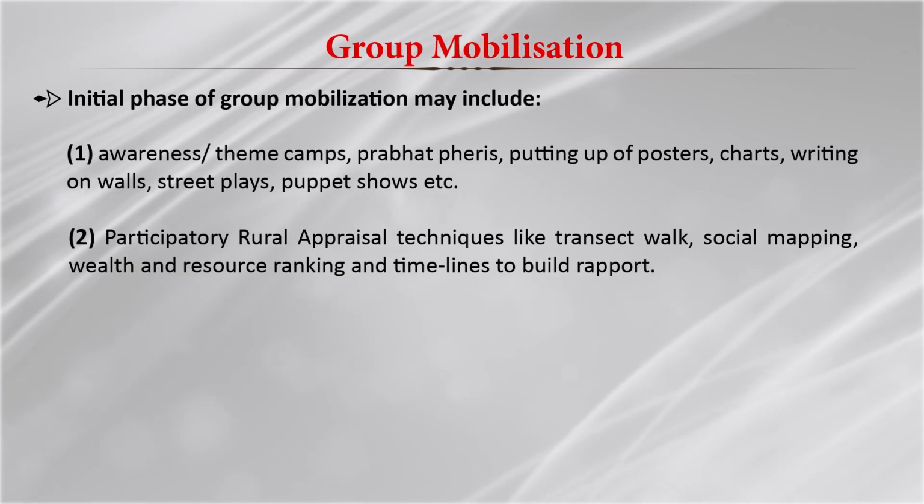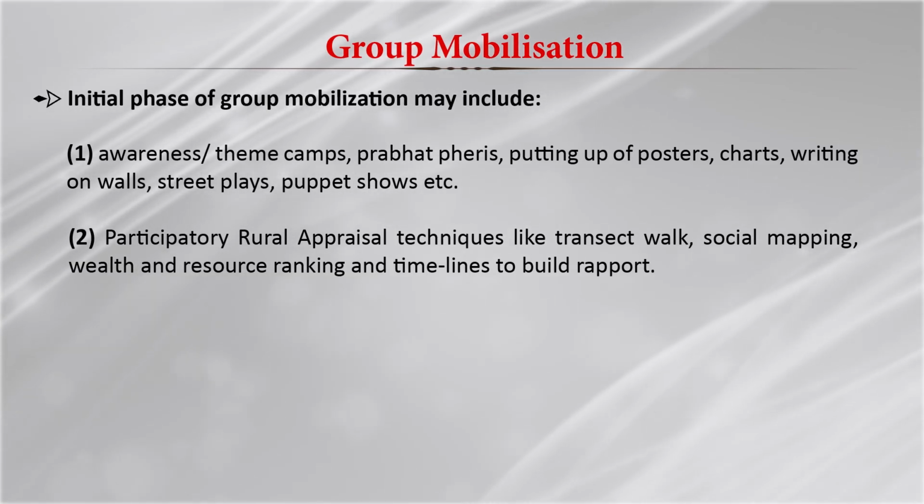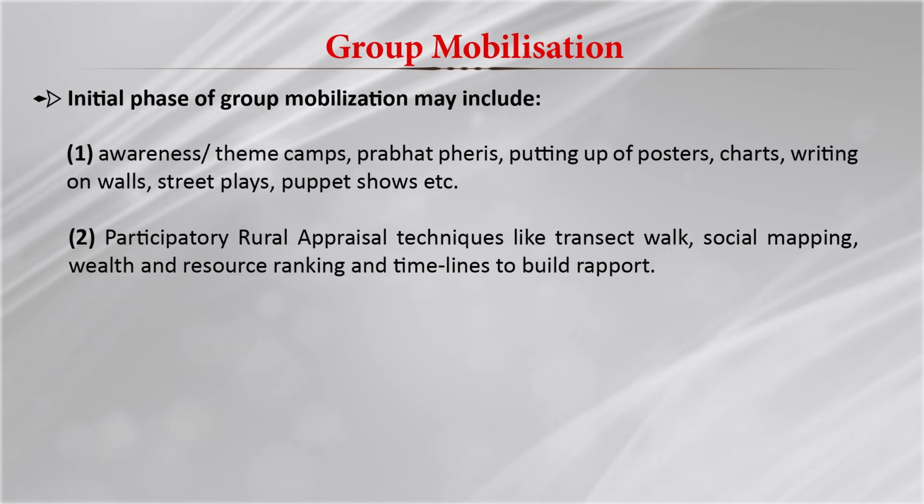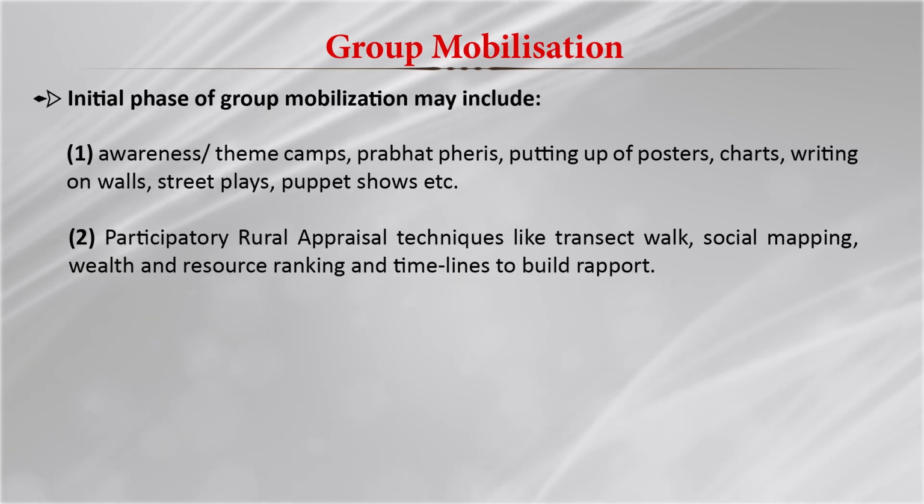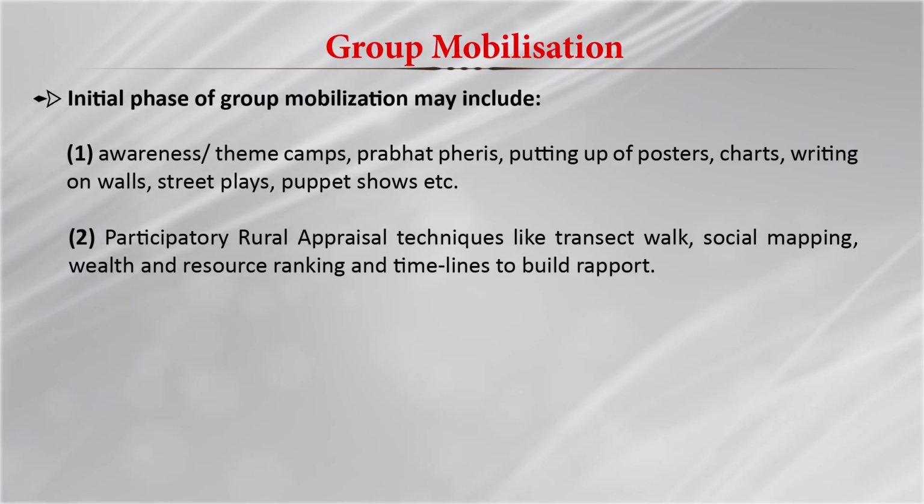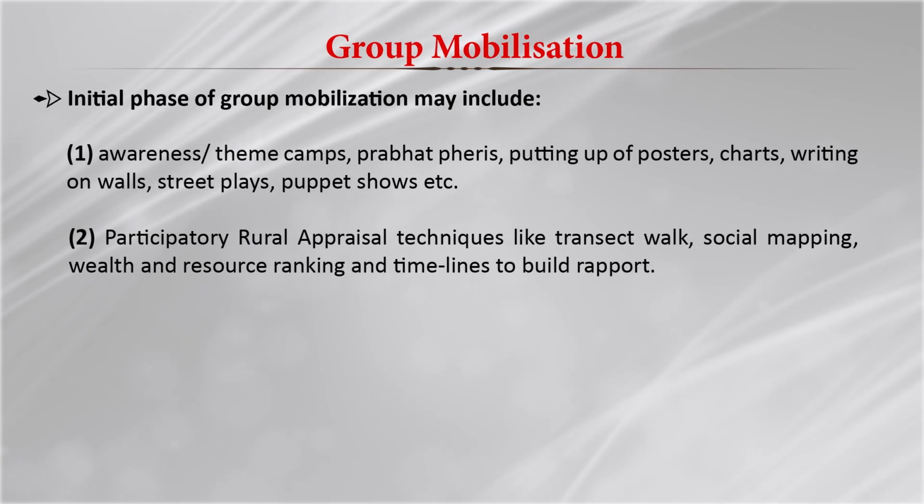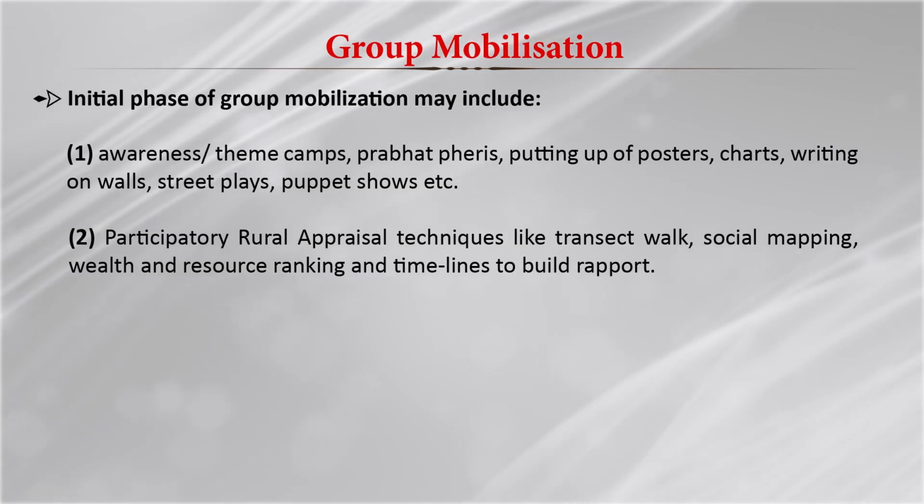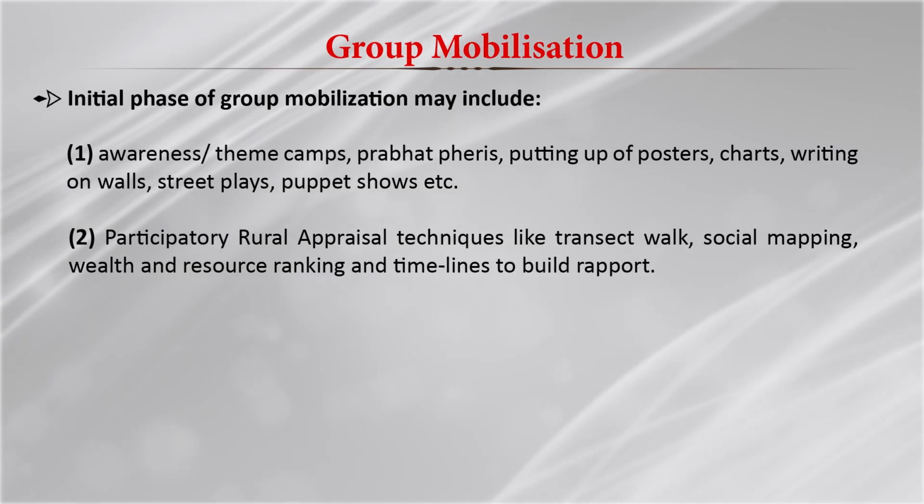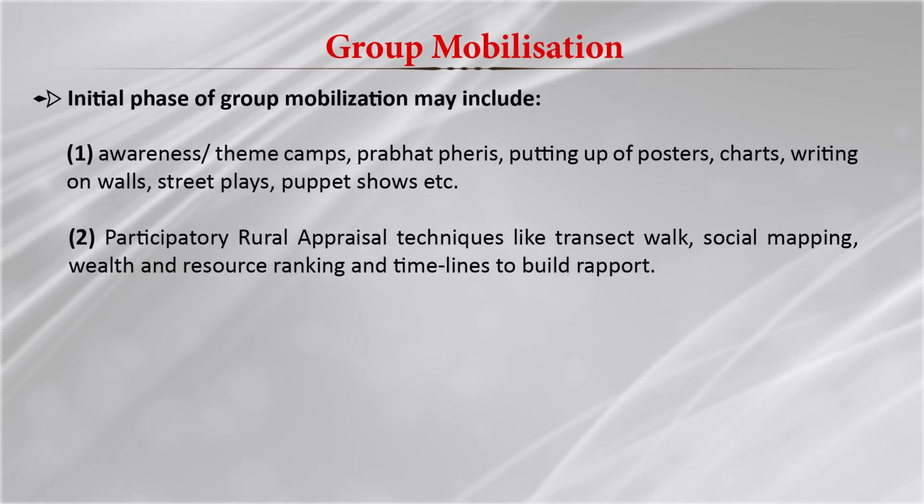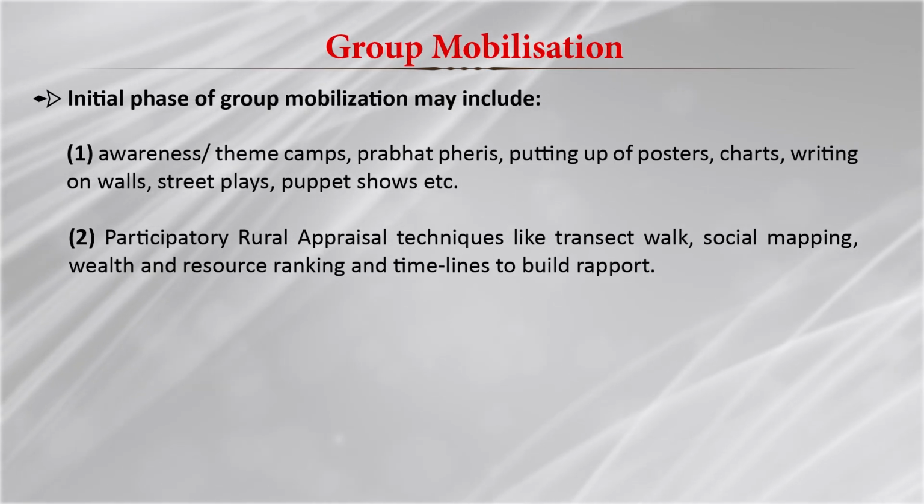Then the social mapping is there. In social mapping, the communities are divided by their living standards, their economic status, their educational status. Through that, the social mapping is done. The wealth and resources ranking and timelines to build rapport between each other are done. This is again a form of group mobilization.